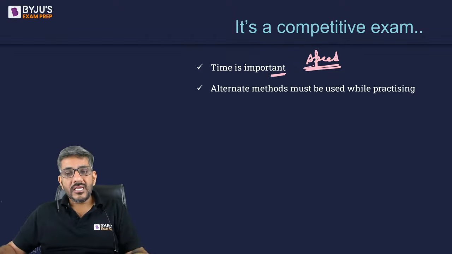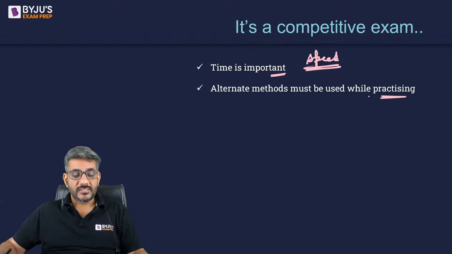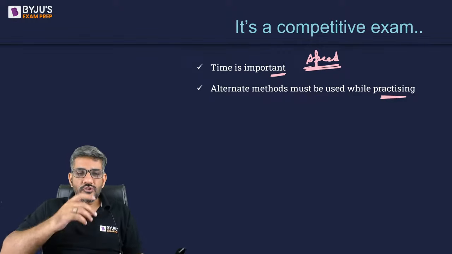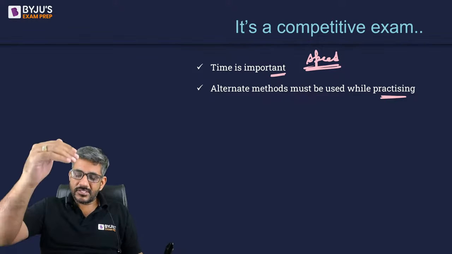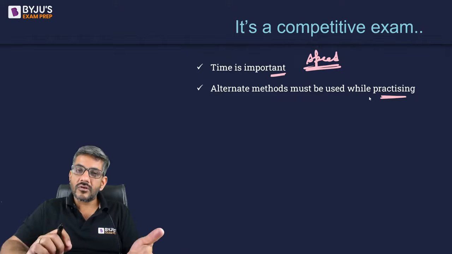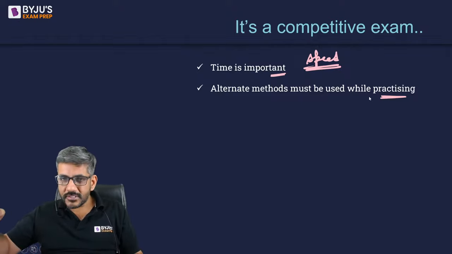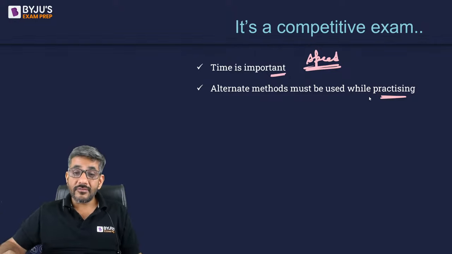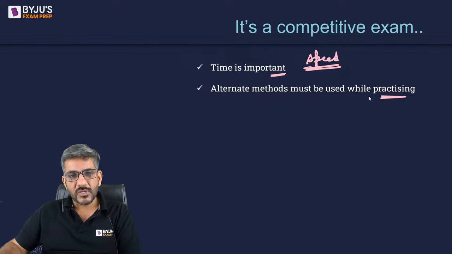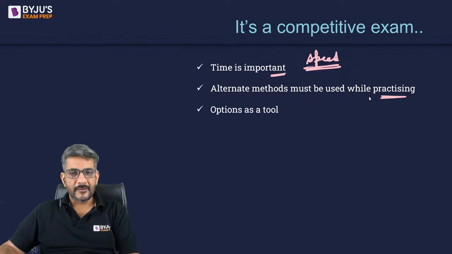Second, alternate methods must be used while practicing questions. We don't do it. What is our general way of doing the questions? जो भी question हमारे सामने आता है, we just try to do it in our school way or college way. Question आपके सामने पूरा solve किया, we get the answer. From the options, we find out what is the right answer. That's not the right way of doing it. Alternate methods must be used. I'll be discussing some questions as well today to just tell you about that.